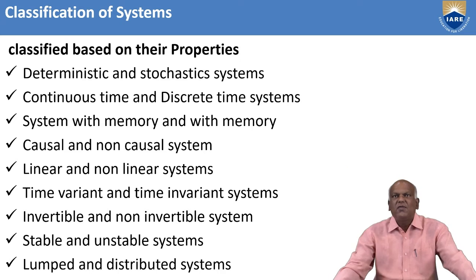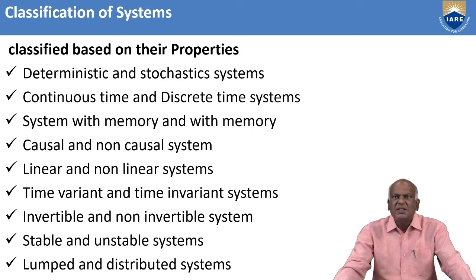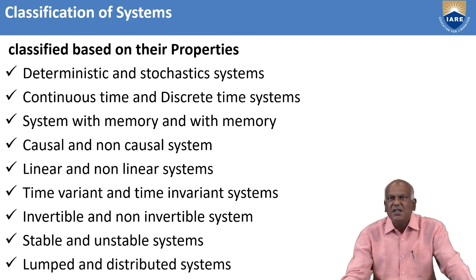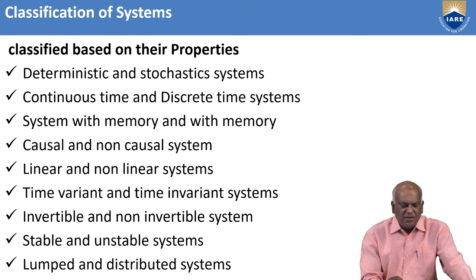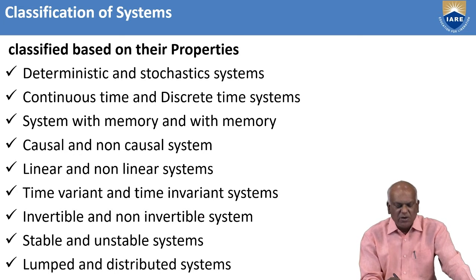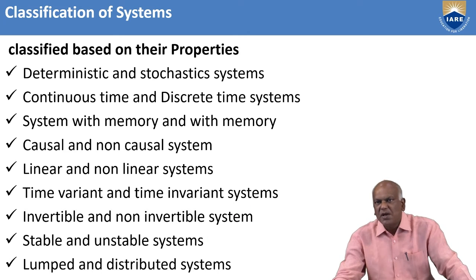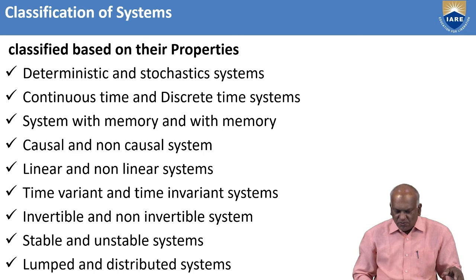Next, let's go for the classification of the systems based on their basic properties. The first one is deterministic and stochastic systems. Second is continuous time and discrete time systems. Then systems with memory and without memory, also known as static and dynamic systems. Causal and non-causal systems. Linear and non-linear systems. Time variant and time invariant systems. Invertible and non-invertible systems. Stable and unstable systems. Lumped and distributed parameter systems. Let us discuss them one by one.